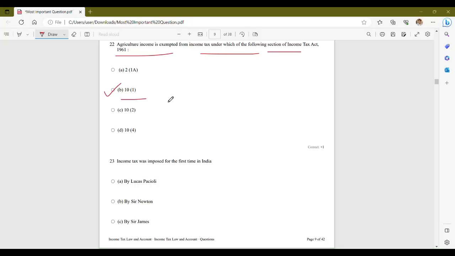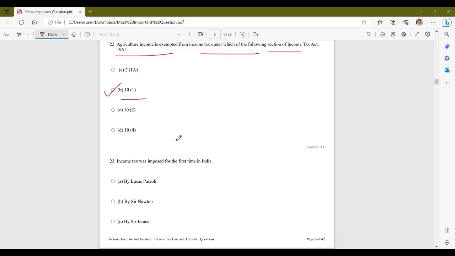Now, agricultural income is exempted from income tax under section 10 subsection 1 of the Income Tax Act 1961. This section specifically provides an exemption for agricultural income earned by individuals or Hindu undivided families.